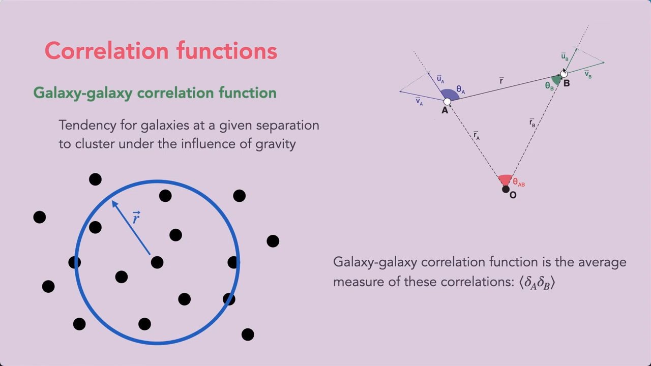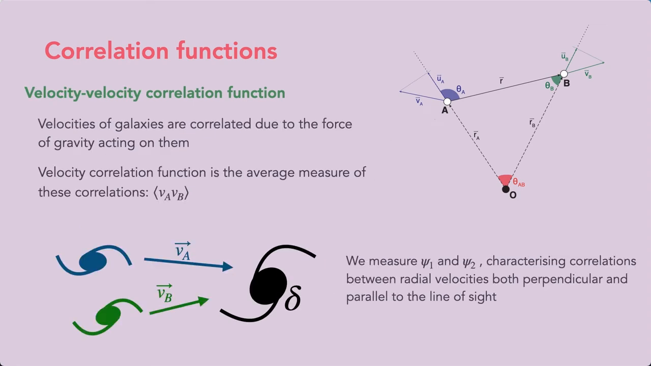On the right hand side here, I'm showing a typical galaxy pair A and B in relation to some observer O, and the geometry associated with all these things, where this R vector here, this separation is the same as this R vector here. And so if we have a survey of galaxies, we can measure this R value for every pair of galaxies in that survey, and by taking the average measure of these correlations, we get an estimate of the galaxy-galaxy autocorrelation function. The second correlation function that I'd like to talk about is the velocity-velocity autocorrelation function.